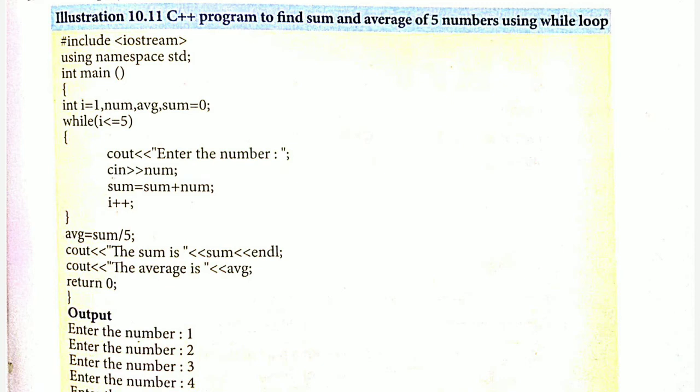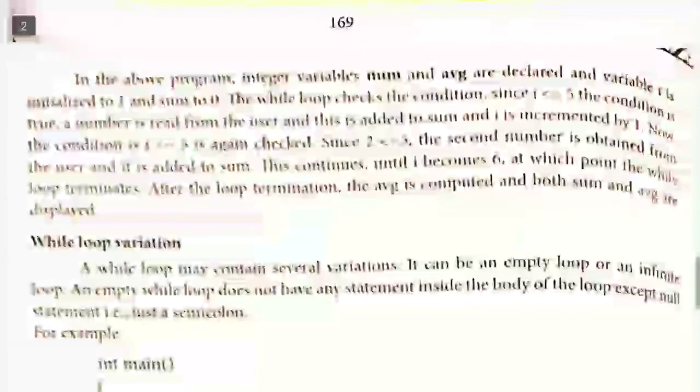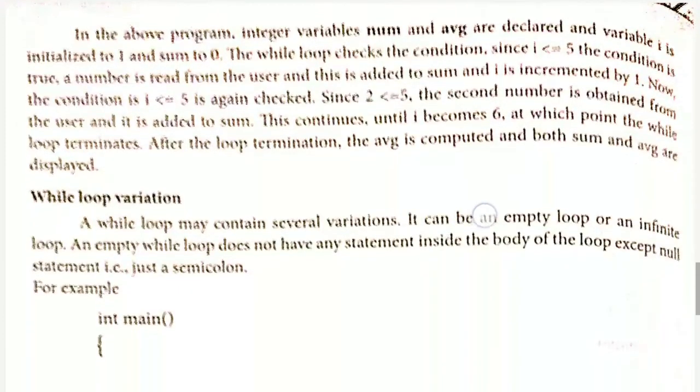So you can see that this will keep on going until the I value becomes 6. Okay, so 5 is less than or equal to 5, the condition is true. If the value of I is 6, then 6 is less than or equal to 5 is false. So it will get out of the loop. Okay, so after getting out of the loop, it finds the average and prints all the results. Okay, so this is the result, and this is explained in this paragraph.